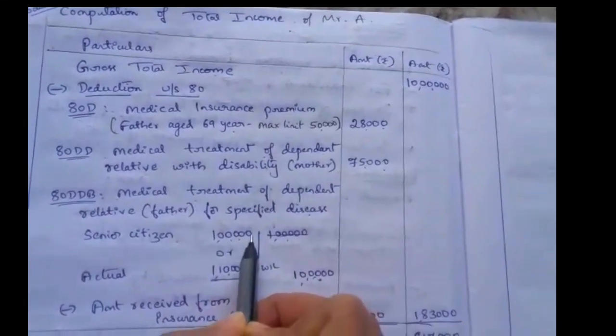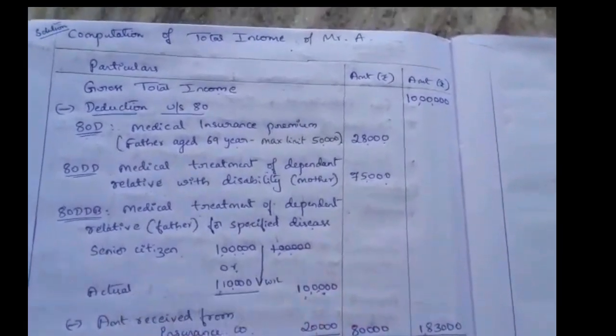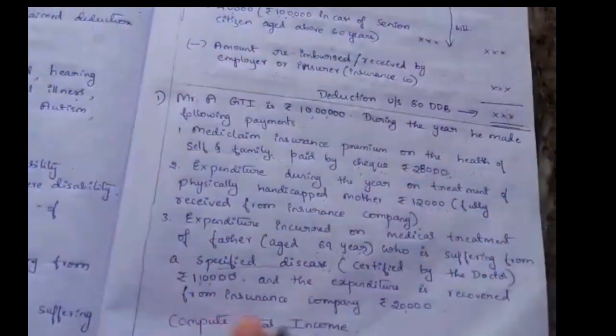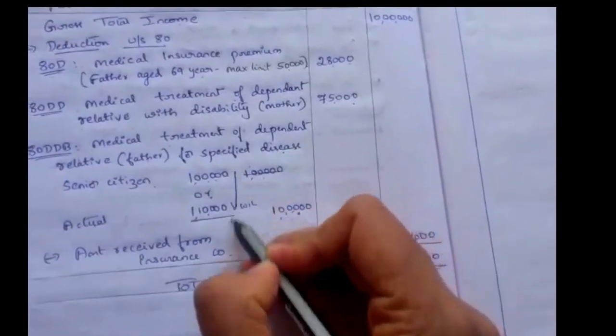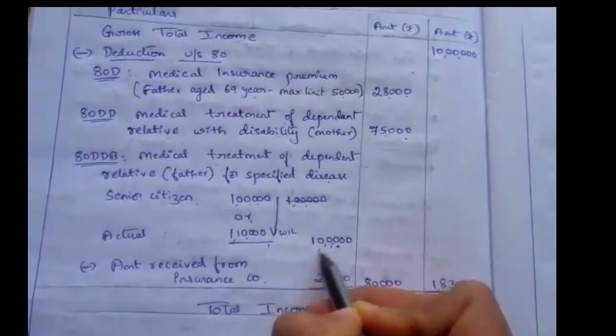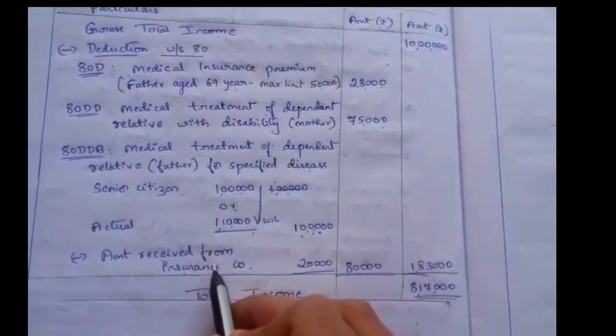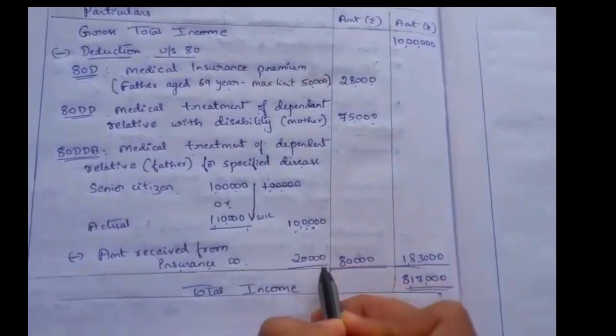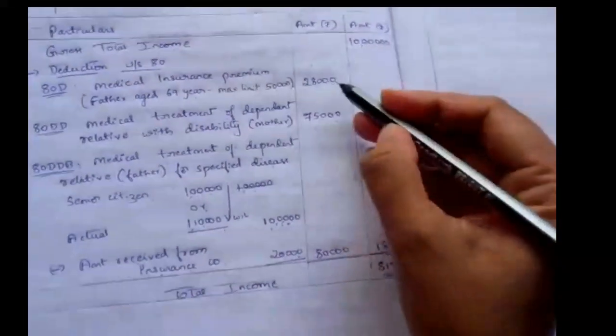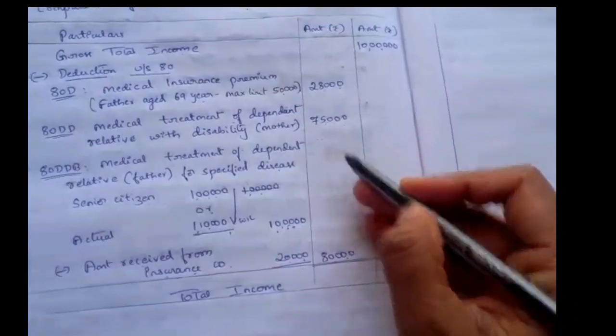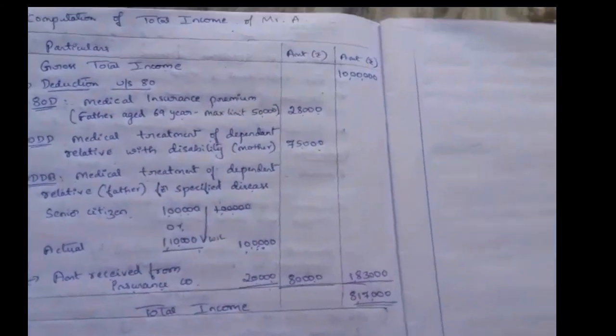As per the condition we have to take 1 lakh, or the actual amount given in the question, 1,10,000, whichever is less. So we take 1 lakh here, and the amount received or recovered from an insurance company we have to deduct. So the balance is 80,000. So the total deduction is 28,000 plus 75,000 plus 80,000, which gives 1,83,000.